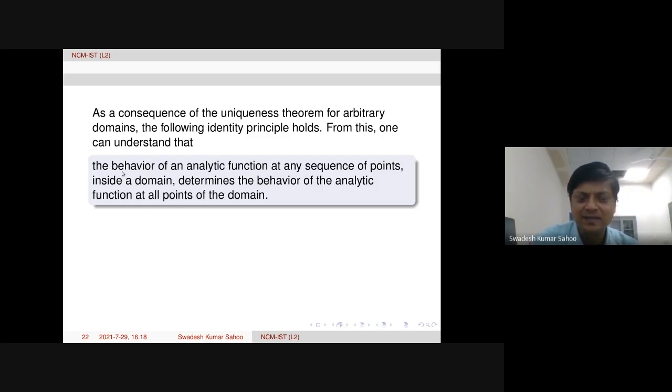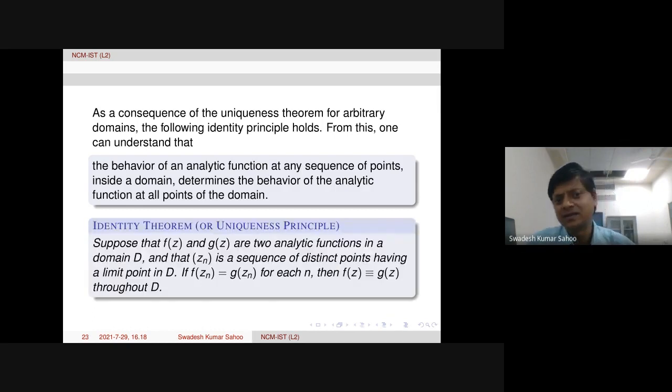The behavior of an analytic function at any sequence of points inside a domain determines the behavior of the analytic function at all points of the domain. Whatever we discussed so far is at a sequence of points. Suppose f is vanishing, then f is vanishing throughout. So behavior at a sequence means behavior at all points, under certain conditions.